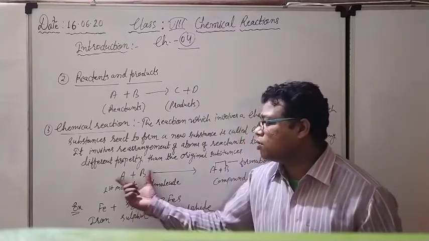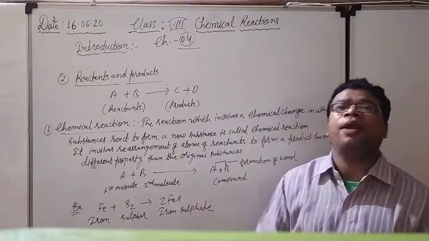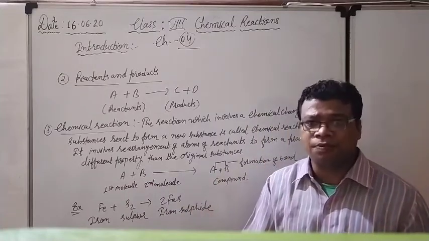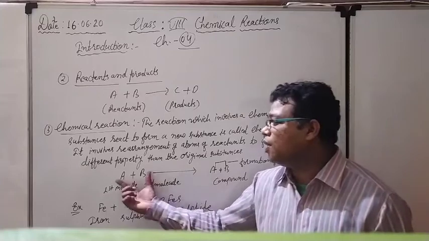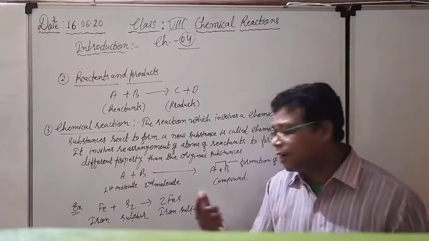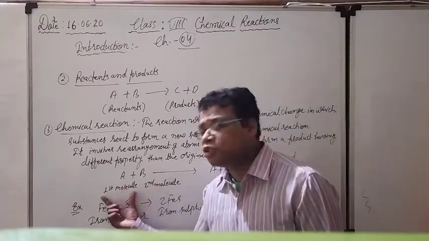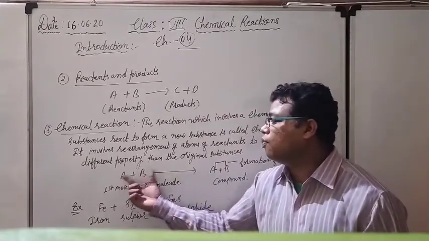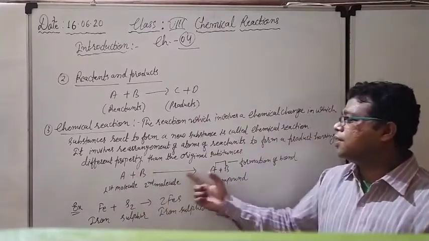Right now, in place of A and B, I would have to write down some elements that we will see later on. Right now we are representing them by the letter A and letter B. These are known as the reactants: first molecule, second molecule, A and B. And after that, this is the arrow.